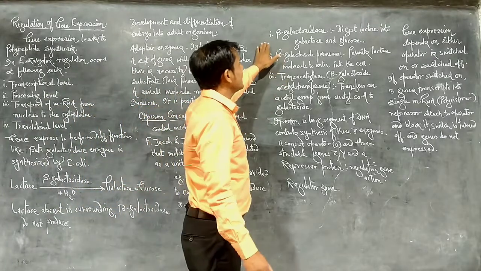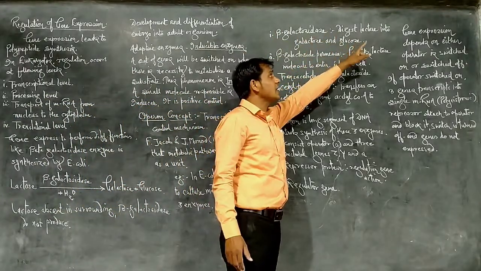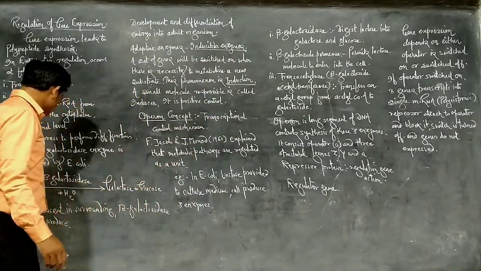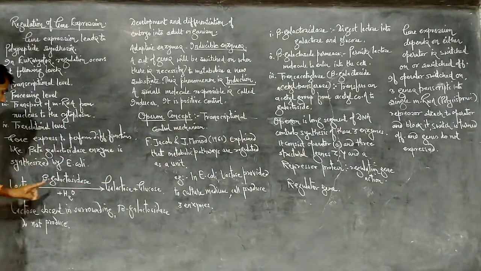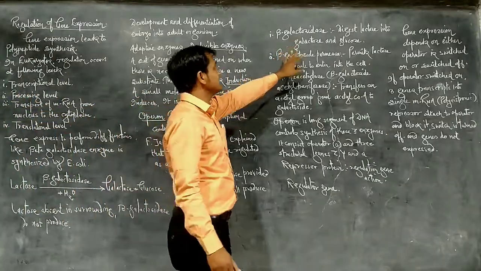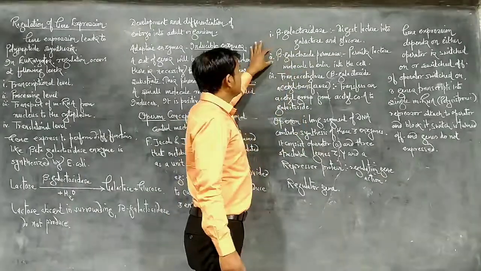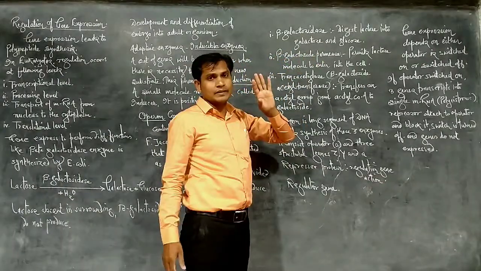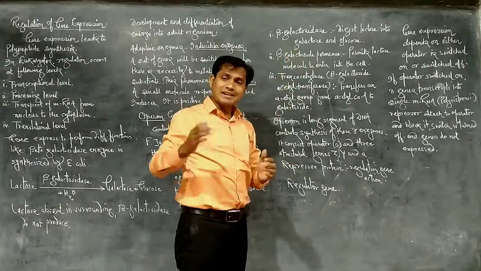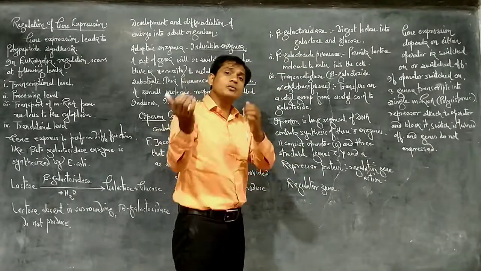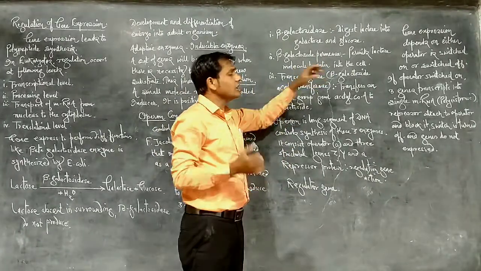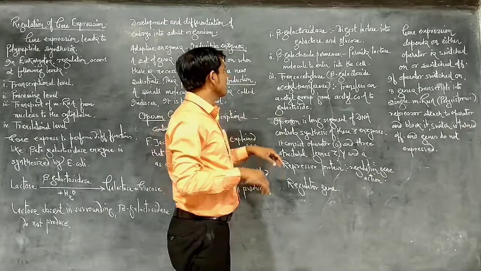First, the beta-galactosidase enzyme digests lactose into galactose and glucose. It performs the hydrolysis of lactose into galactose and glucose. This is the function of the beta-galactosidase enzyme. Another enzyme, beta-galactoside permease: in the surroundings the lactose molecule is there, so that enzyme permeates the lactose from the surroundings to inside the cell, allowing lactose to enter the bacterial cell.